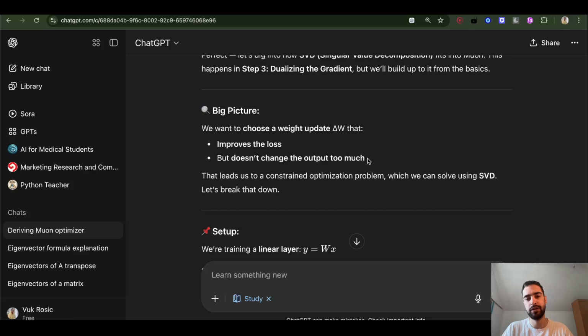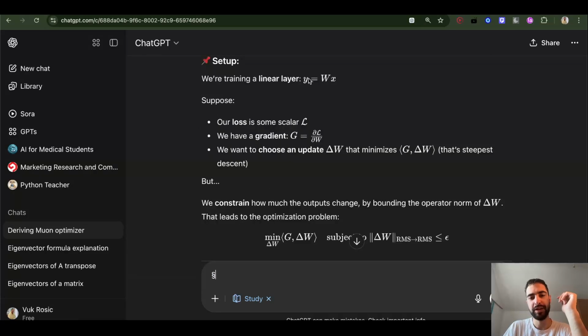So we want to improve the loss, but not jump too much in the weights and in the loss function, because we only see it locally. So we have some linear layer. Output is weights multiplied with input, and we have loss, and then we have the gradient of loss with respect to weights.